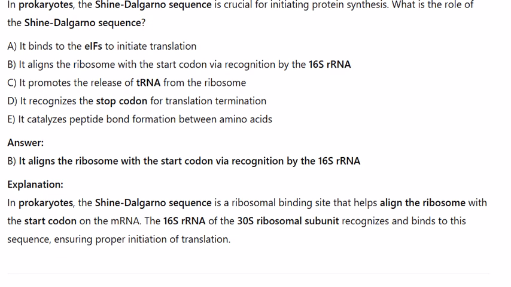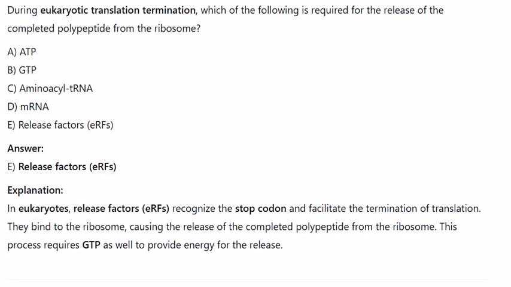Question 5. During eukaryotic translation termination, which of the following is required for the release of the completed polypeptide from the ribosome? A. ATP, B. GTP, C. Aminoacyl tRNA, D. mRNA, E. Release factors, eRFs.